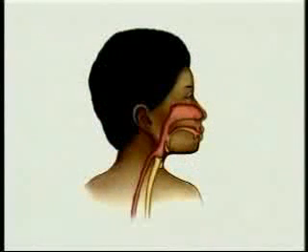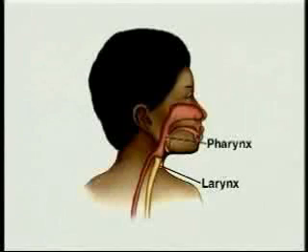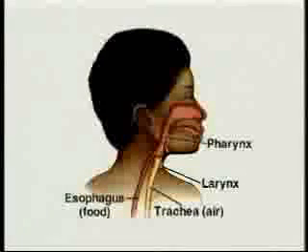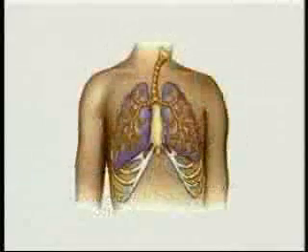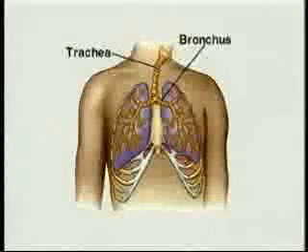When you inhale, air enters through the nose or mouth, passes through the pharynx or throat, and into the larynx. The larynx contains the vocal cords as well as the epiglottis, a switch that keeps food and air on their proper paths. As long as you are not swallowing, the epiglottis stays open and air passes from the larynx into the trachea. The trachea branches into two tubes called bronchi. One bronchus leads to each lung.